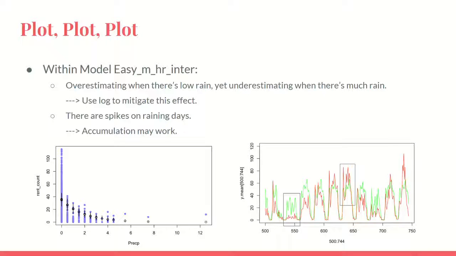As we look closer at the graph on the right, we can see that we underestimate when there is no rain, but we overestimate when it rains. That is caused by the nonlinear rain effect. So we could use the older data taught by Sunny to scale the rain effect, or we can simply use the log function as a cure. Log is sharp at the start and flat at the end, just like the rain effect, which is obvious when it's near zero and is not that obvious when it has rained a lot.